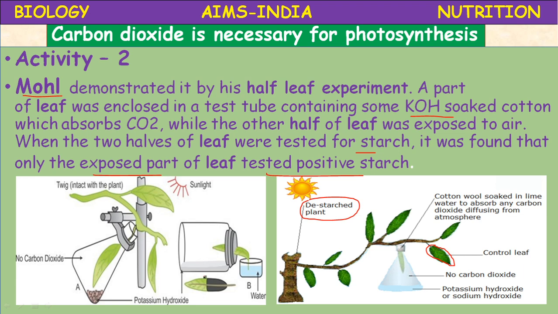The leaf which is inside stays green only, because no photosynthesis here. The photosynthesis occurred here because carbon dioxide is available to this portion. Okay, this is the half leaf experiment. This proves that carbon dioxide is necessary for photosynthesis.